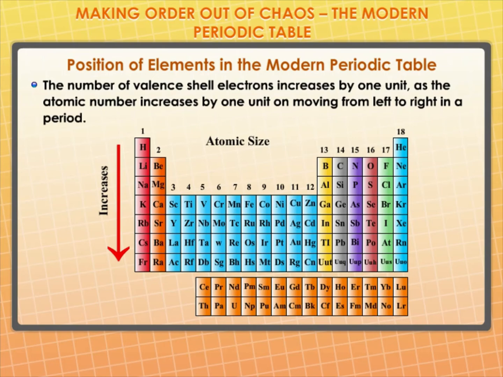Or we can say that atoms of different elements with the same number of occupied shells are placed in the same period. Na, Mg, Al, Si, P, S, Cl, and Ar belong to the third period of the modern periodic table, since the electrons in the atoms of these elements are filled in the K, L, and M shells.